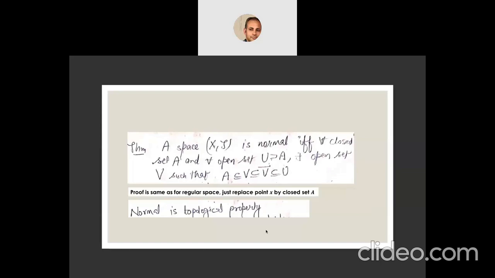A space X is normal if and only if for every closed set A and every open set U containing A, there exists an open set V such that A is contained in V, V is contained in V closure, and V closure is contained in U. The proof is the same as for the regular space, where instead of a closed set A we have a single point x. We just have to replace the point x by the closed set A.